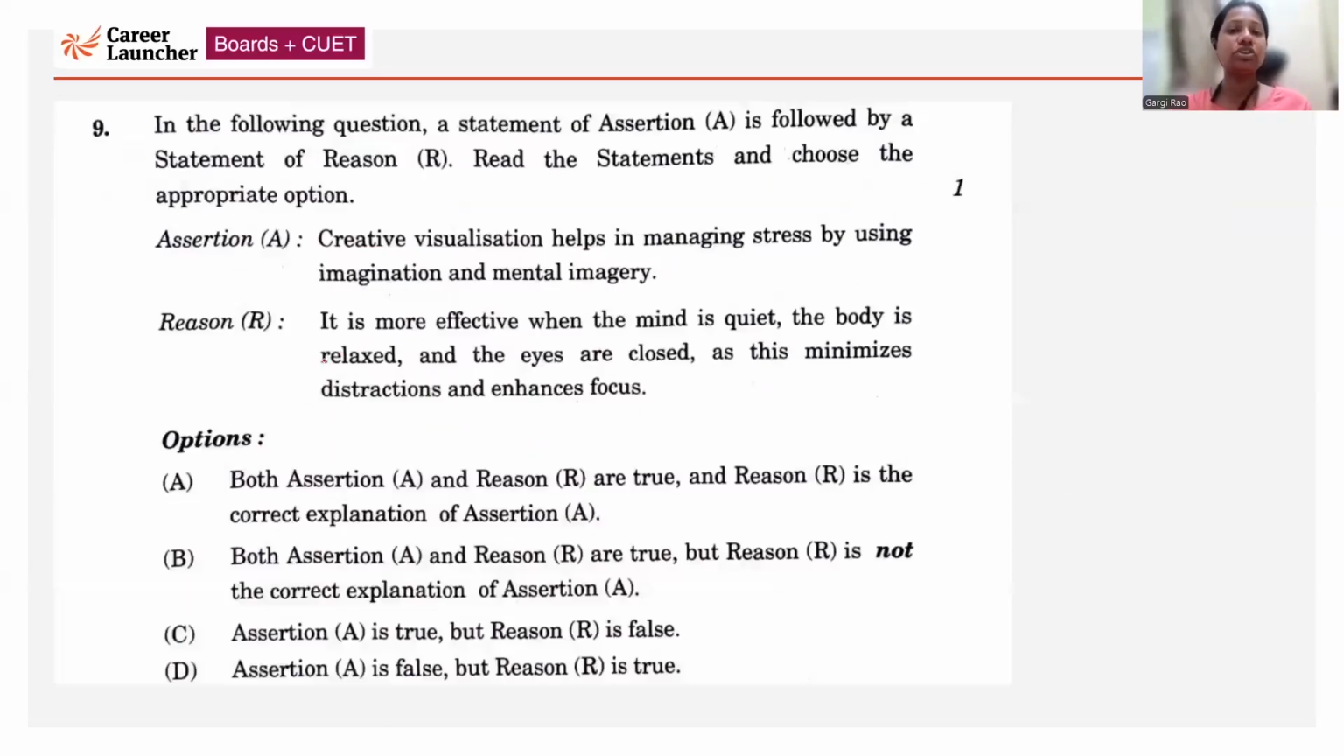Next, the assertion and reasoning question. This is generally a little confusing, but this was a bit clear. Creative visualization helps in managing stress by using imagination and mental imagery. Correct statement. It is more effective when the mind is quiet, the body is relaxed, and the eyes are closed, as this minimizes distraction and enhances focus. This is also a correct statement. So the option has to be between A and B.